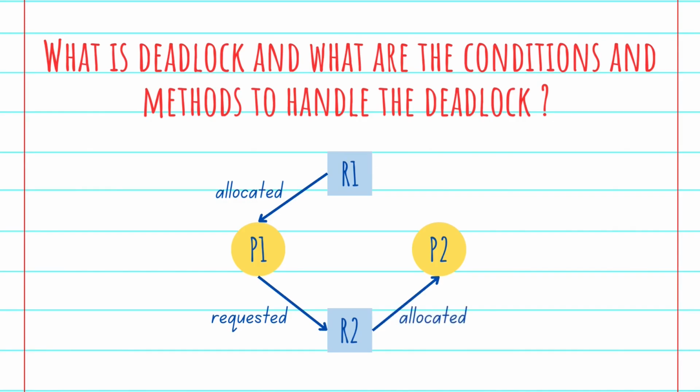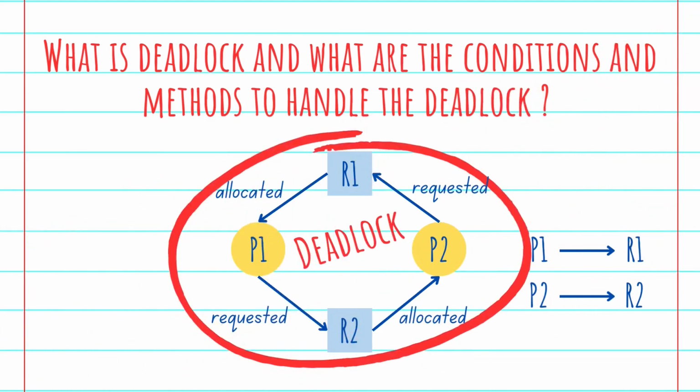But R2 is already allocated to P2, and at the same time P2 is requesting the R1 resource. In simple terms, P1 is holding R1 and P2 is holding R2. Until P2 releases R2, P1 cannot access it, and until P1 releases R1, P2 cannot access it. This whole situation we call a deadlock.